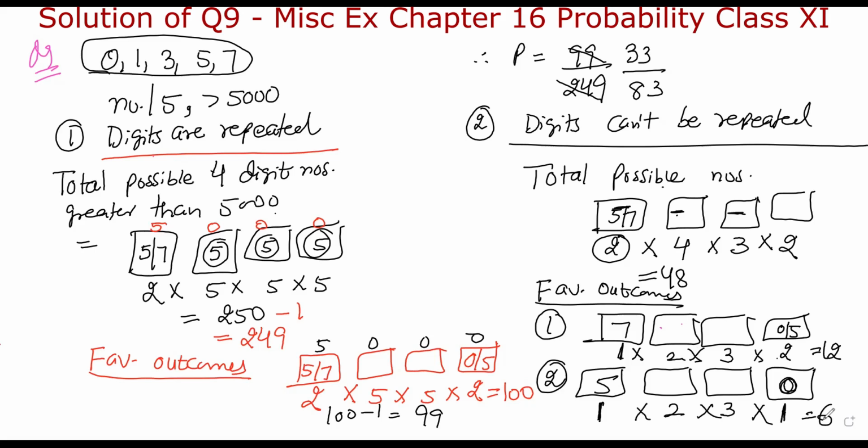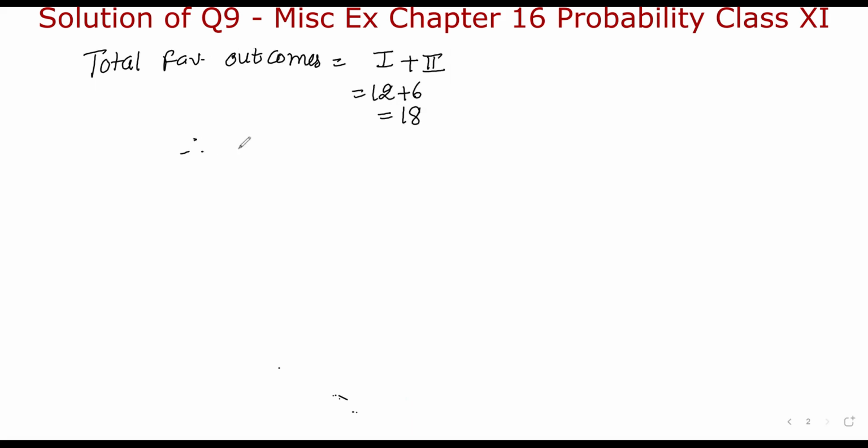So total favorable outcomes will be, we will add both the cases, case 1 plus case 2. That is 12 plus 6. Now it is 18. Therefore, probability will be favorable upon total. Right? And the answer is 3/8.